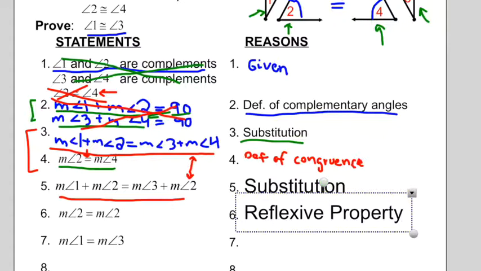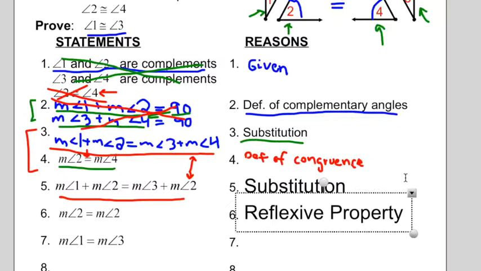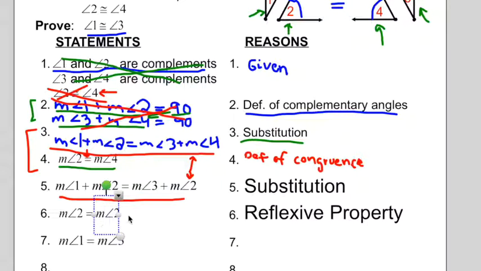And if you had forgotten, you could just go back to our last slide. Yep, that's the reflexive property. Measure of angle 2 equals the measure of angle 2. So now what we're using is this reflexive property, number 6 there, to come up with some combination of number 6 and number 5, and number 6 is getting us to number 3. Well, how did we get this statement?